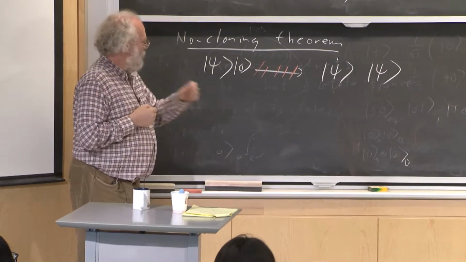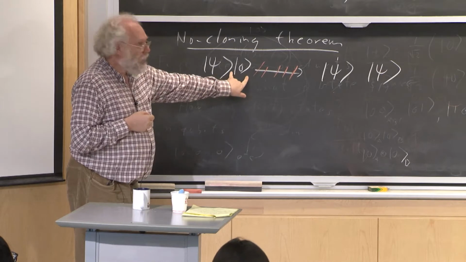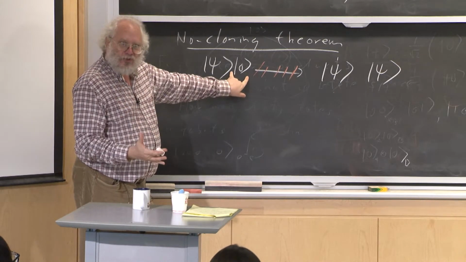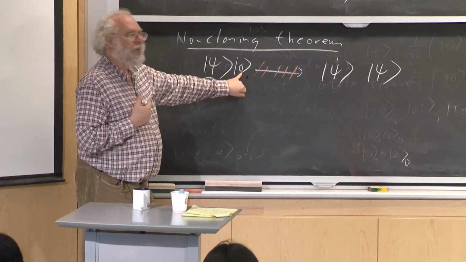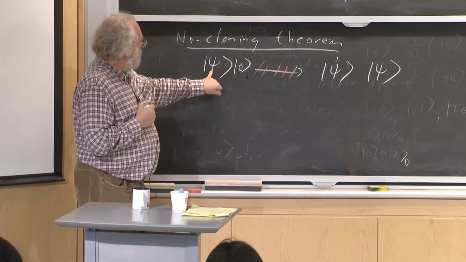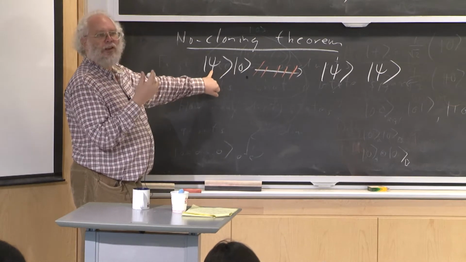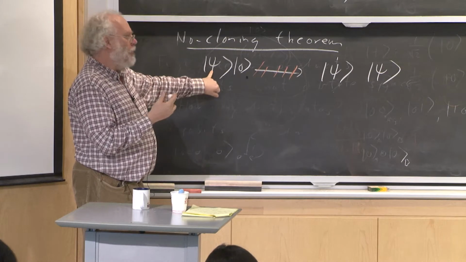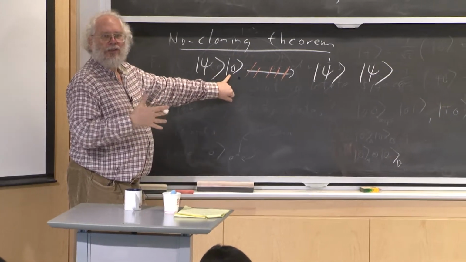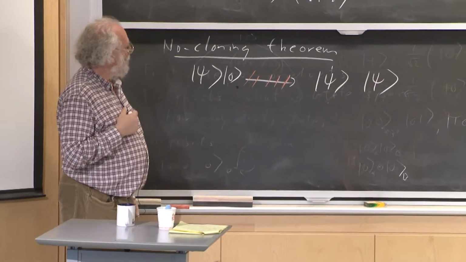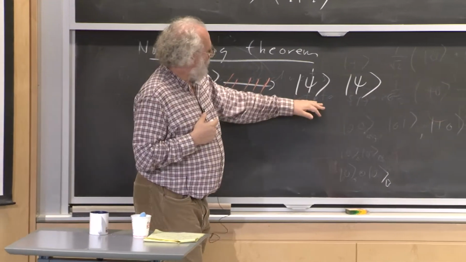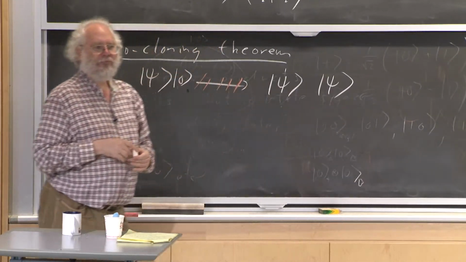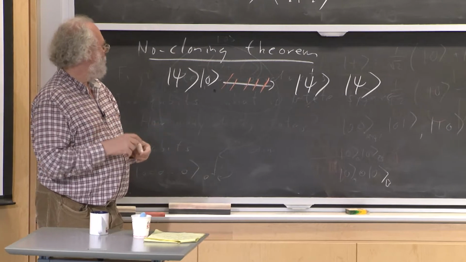Well, psi 0. So we need another register which starts in some definite state. So we take our unknown qubit, say one qubit, and another qubit which is in a definite state, and we'd like to turn it into two copies of the same qubit. And I want to say we can't do that.